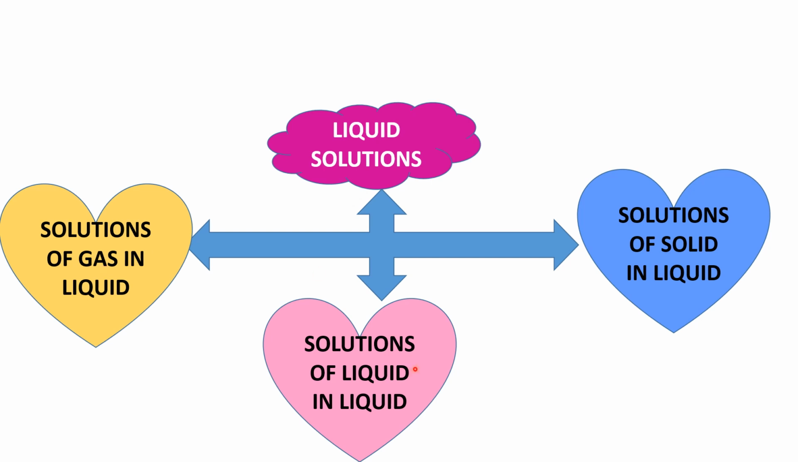Next one is solutions of liquid in liquid. This is the mixing of 2 or more substances of the same chemistry but different concentrations to form a constant, that is, homogenization of solutions. An example of solutions of liquid in liquid is alcoholic beverages, which contain ethanol in water. That means ethanol is a liquid and water is also a liquid. And the last one is solutions of solid in liquid.